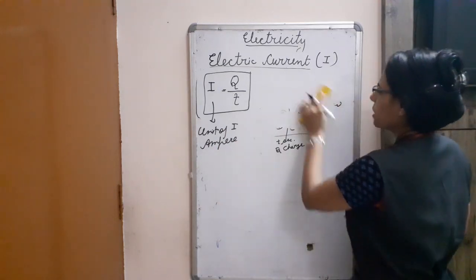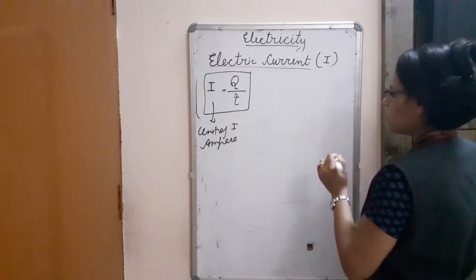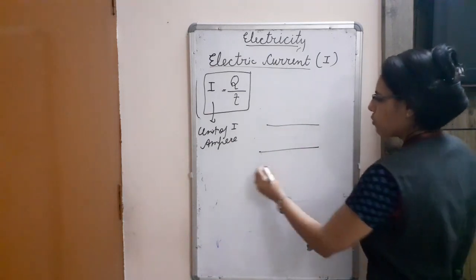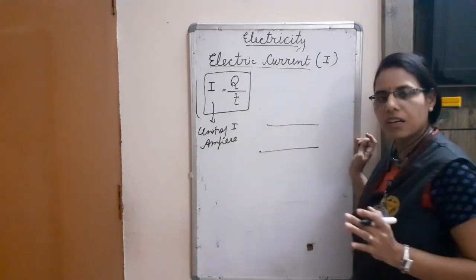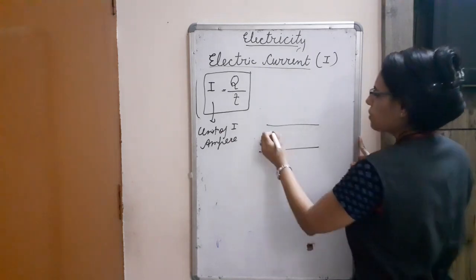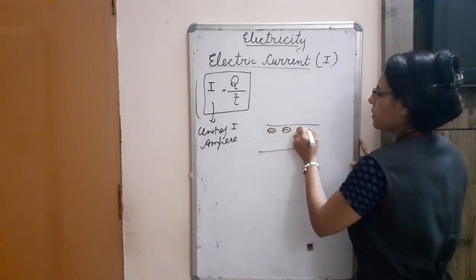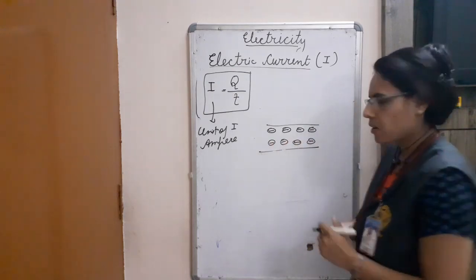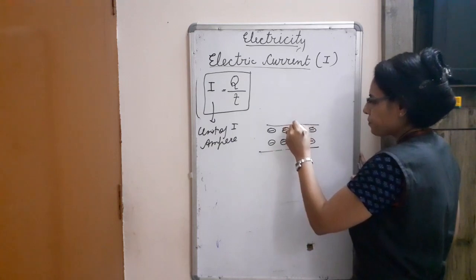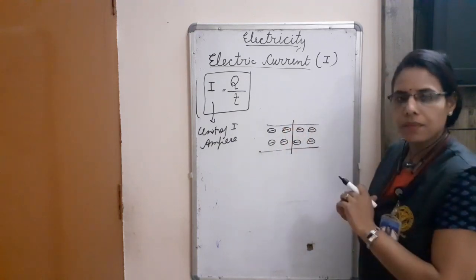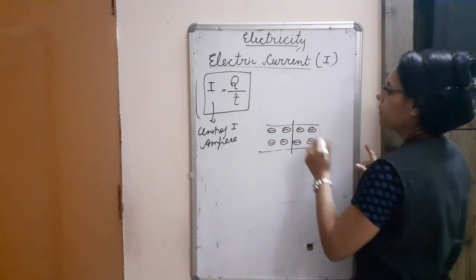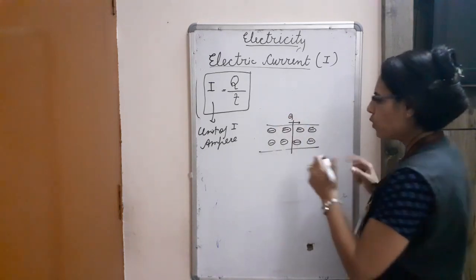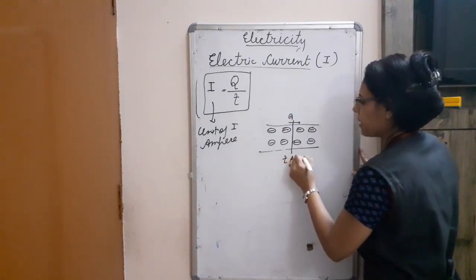Again, I am taking one more example. Suppose we have taken a copper wire. Copper wire is a good conductor of electricity. In this copper wire, negative charge is flowing. Again, I have drawn a line, and from this line, Q amount of charge flows in T seconds.